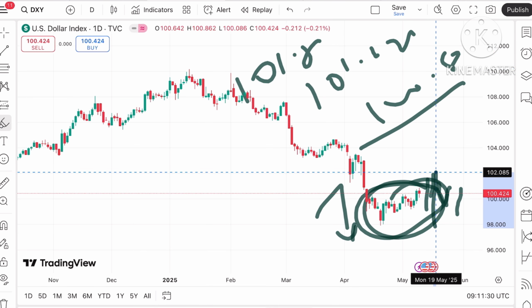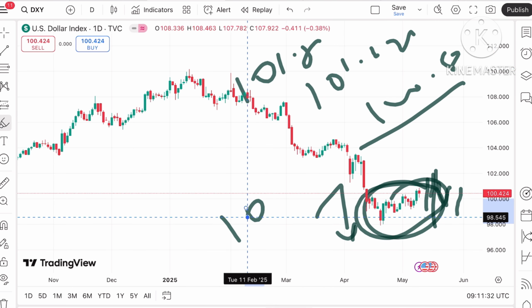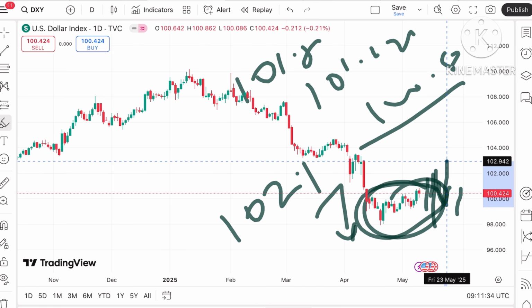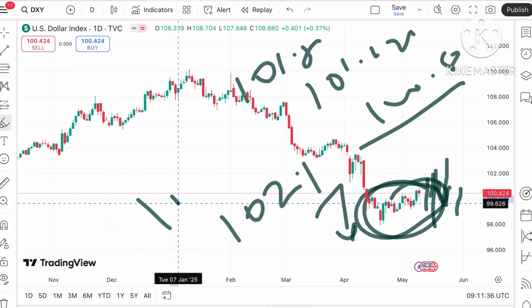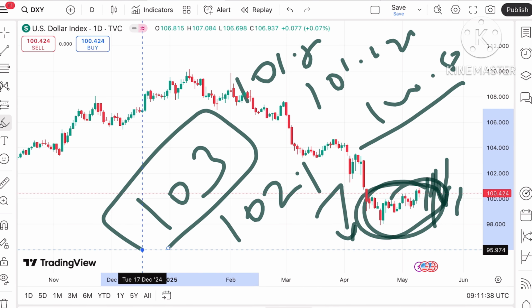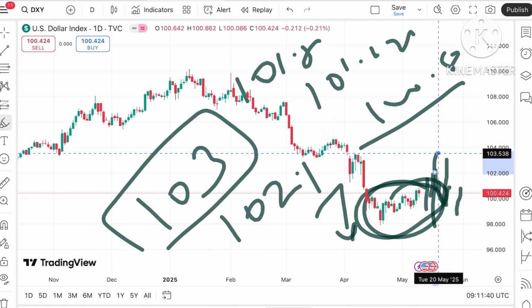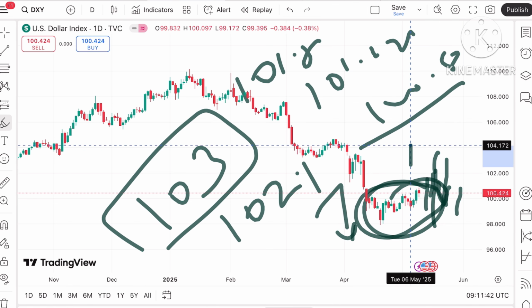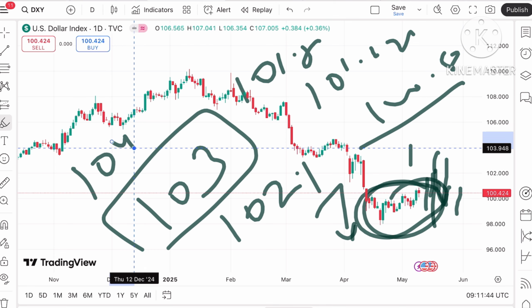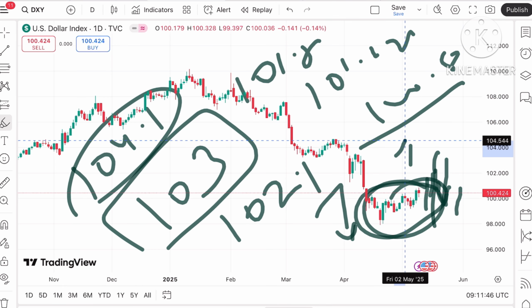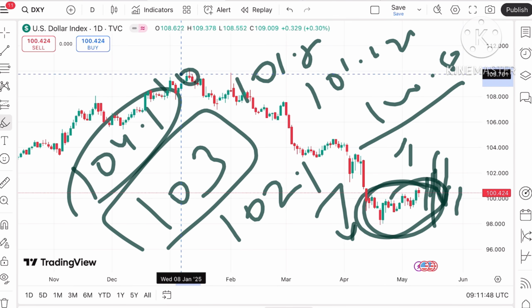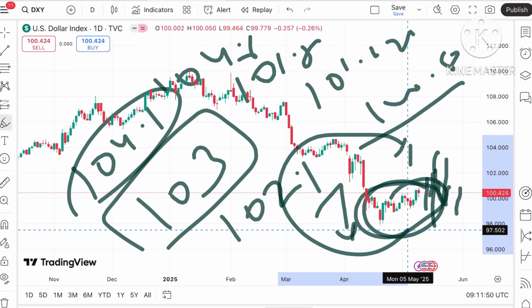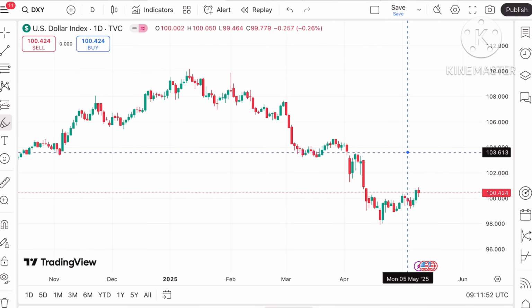Okay, and suppose the price moves above that particular level, there is a chance of touching 102.1, and if that sustains, we can see a level of $103. If the price sustains above that level, there is a chance of going towards 103.5, and from there it will move towards 104.1, and then a further upside we can see towards a level of $104.6. Okay, and the probability of further upside we can see.